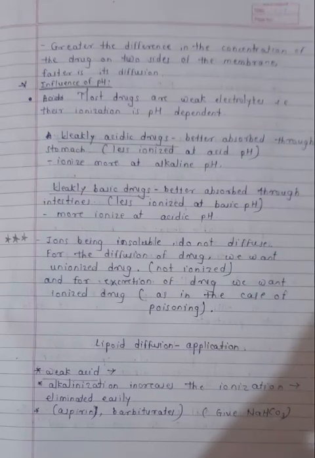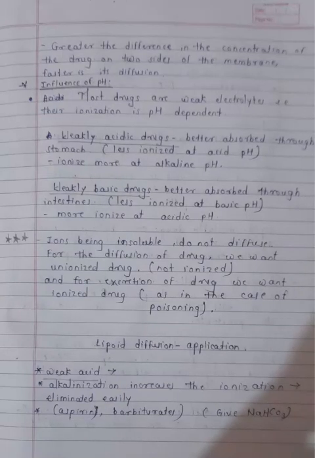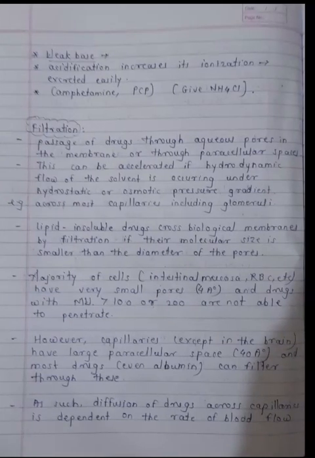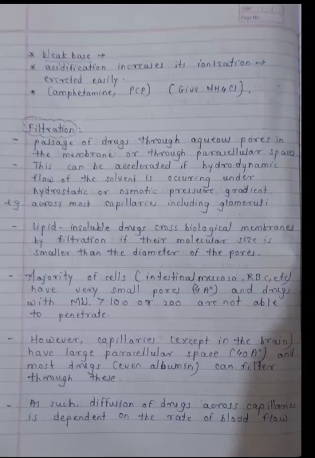So the application of this lipoid diffusion is that, in case of weak acidic drug poisoning, we can increase its ionization by giving an alkali or basic drug from the outside. Or for weak basic drug poisoning, we can increase its acidification, and we will increase its ionization by giving acid from the outside. So filtration is the passage of drug through aqueous pores in the membrane or through paracellular spaces.